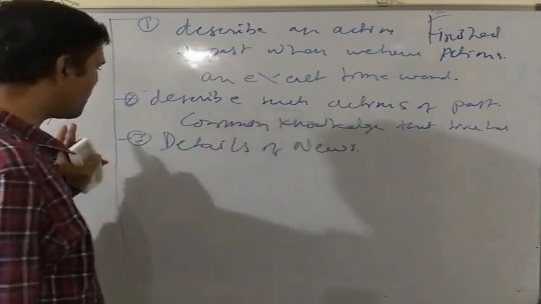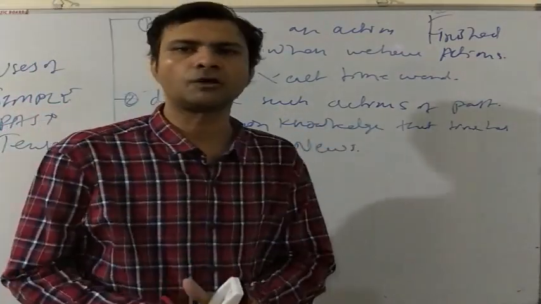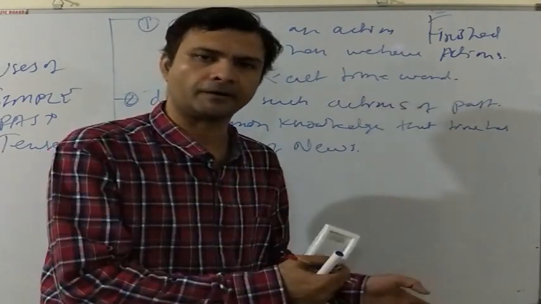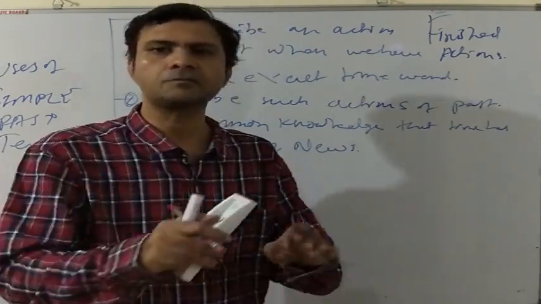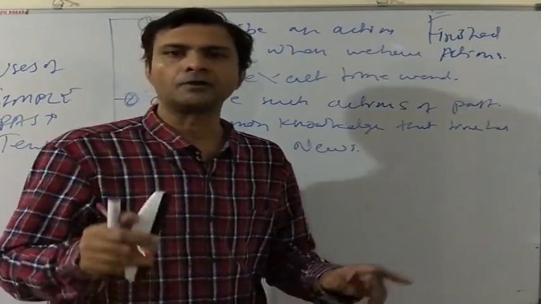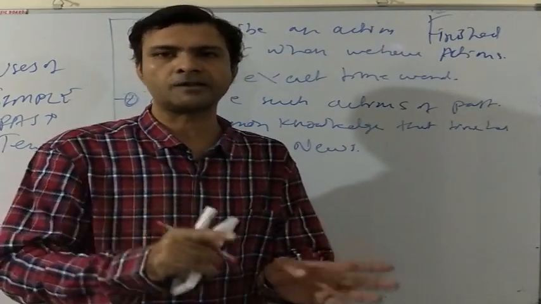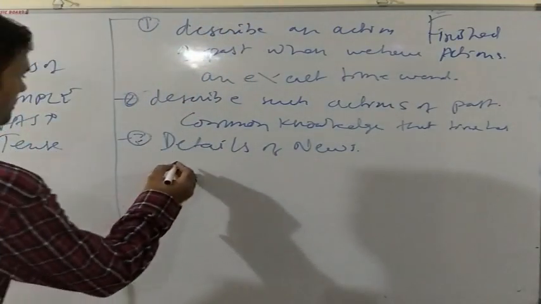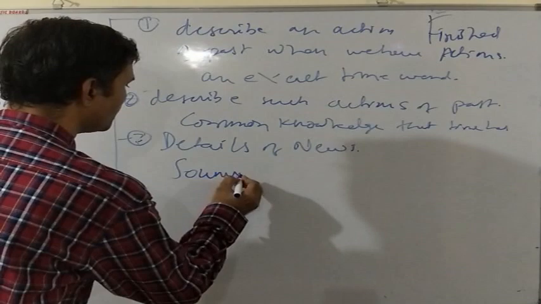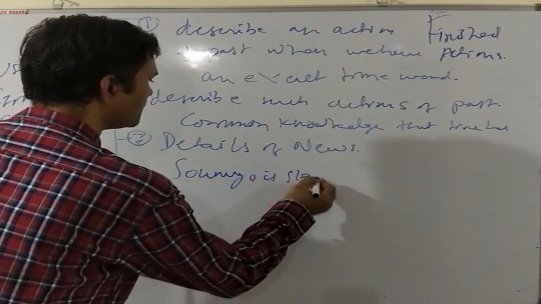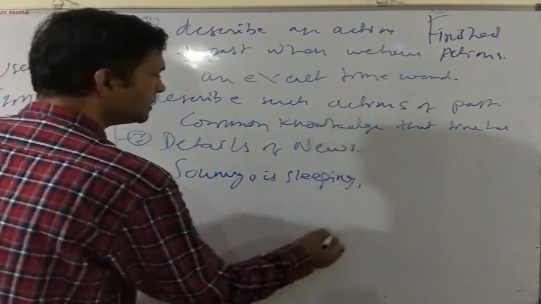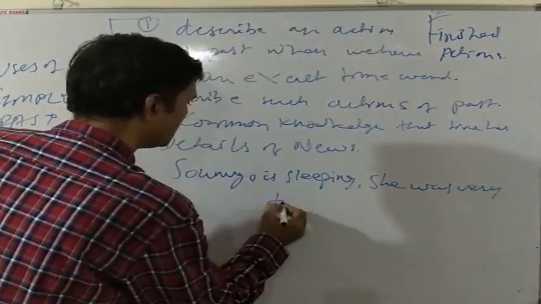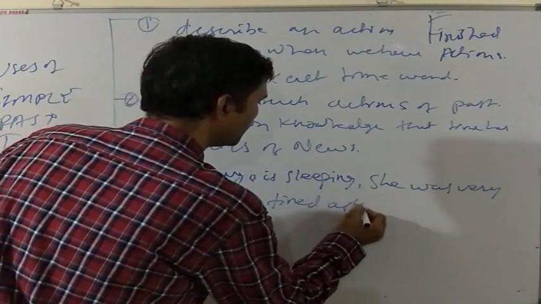Now the third use of simple past tense is details of news. We use simple past tense to describe such action or event that recently happened, and we connect it with something which is present in current time. We do it by using present perfect or present perfect continuous tense. As for example, Soumya is sleeping. She was very tired after the day's work.